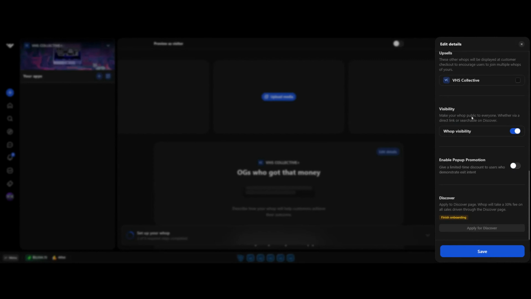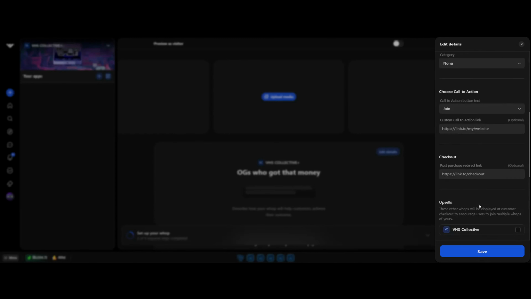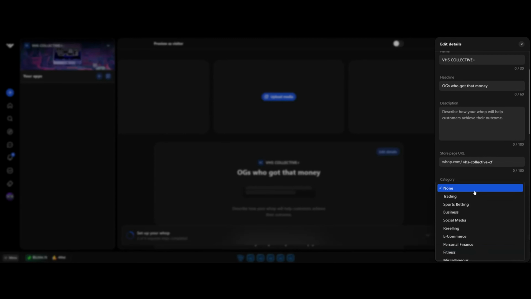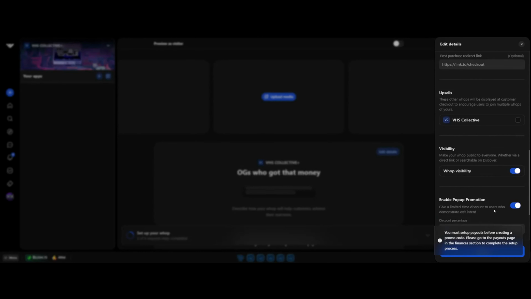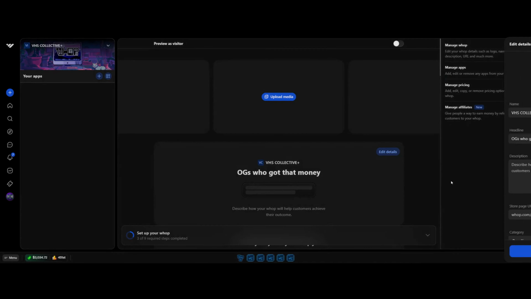It might be actually, so you set that up, then you go to manage WAP, and then you scroll down to the bottom and you enable the pop-up promotion, and then you set this to 1%. But you got to add payouts before you can do that, right? So you got to go through all this process. And then you're going to change this and set it to reselling because you're part of the reselling community. It won't let you add the pop-up. So we got to save that.